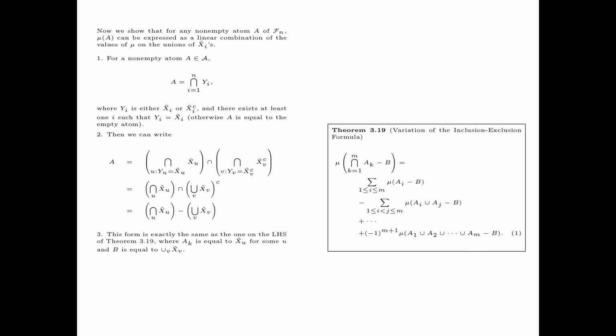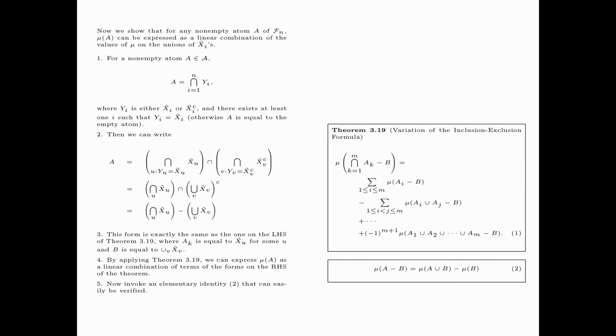This form is exactly the same as the one on the left-hand side of theorem 3.19, where ak is equal to xu tilde for some u, and b is equal to the union of all xv tilde. By applying theorem 3.19, we can express mu A as a linear combination of terms of the forms on the right-hand side of the theorem.